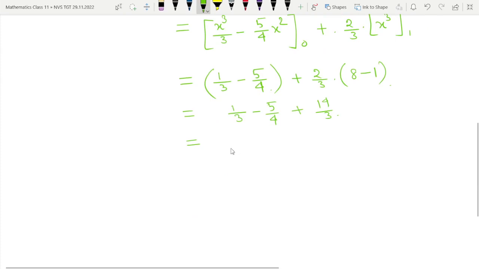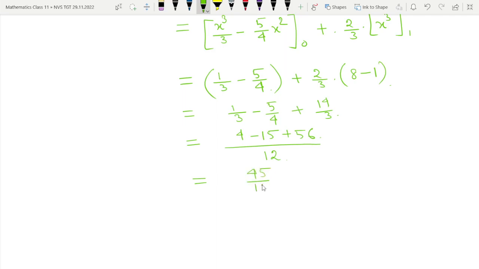Okay, so this LCM is 12. Now 60 minus 15 means 45, I think. 45 by 12, which is 15 by 4.